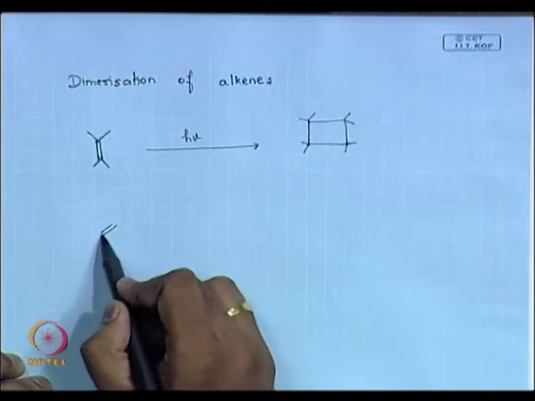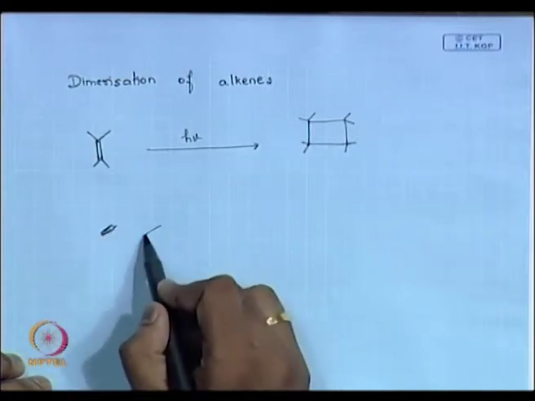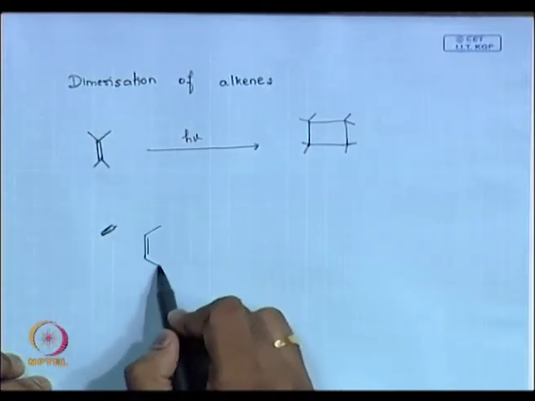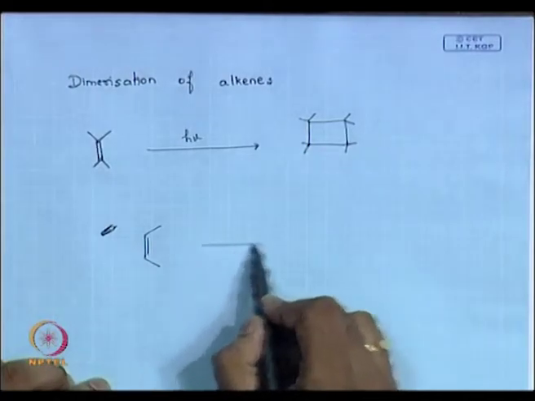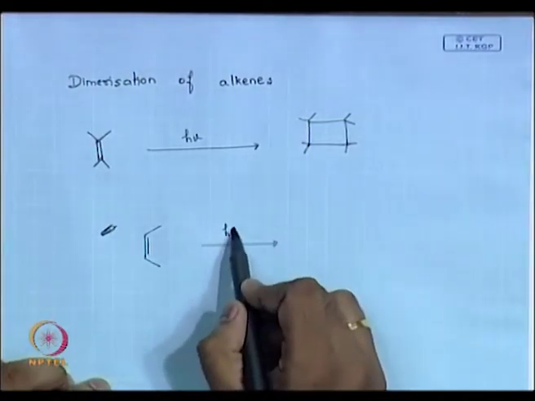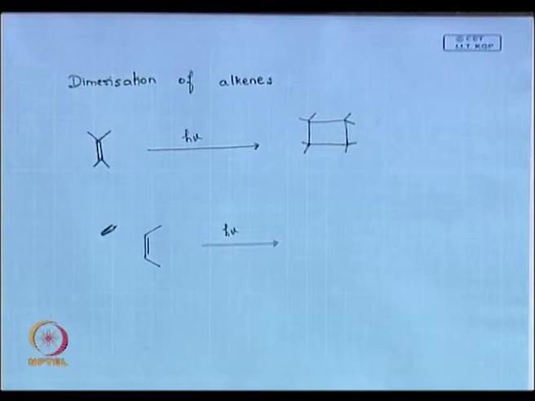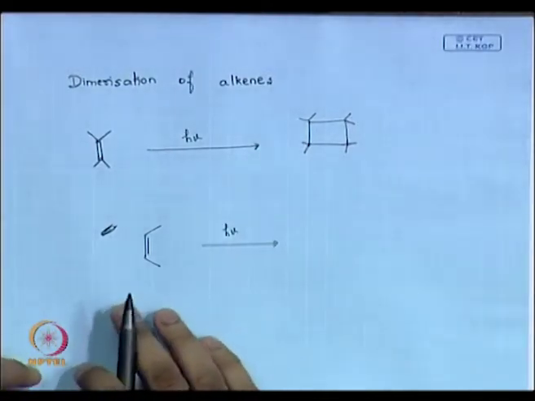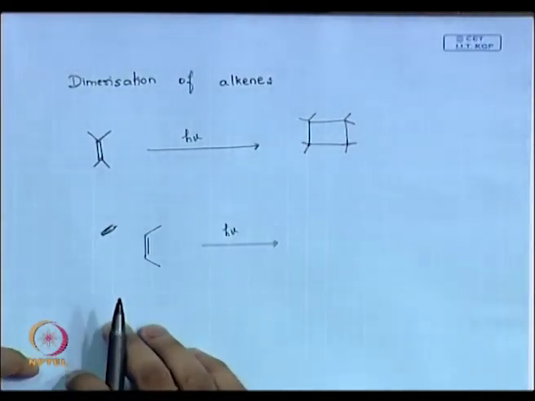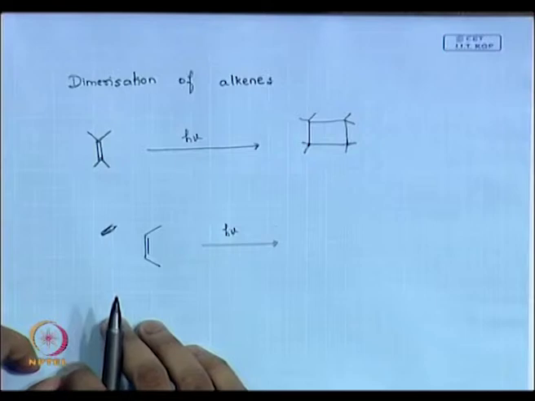Now, for example, I am taking a cis alkene and photolyzing it directly. What do you get? Is this reaction stereospecific?